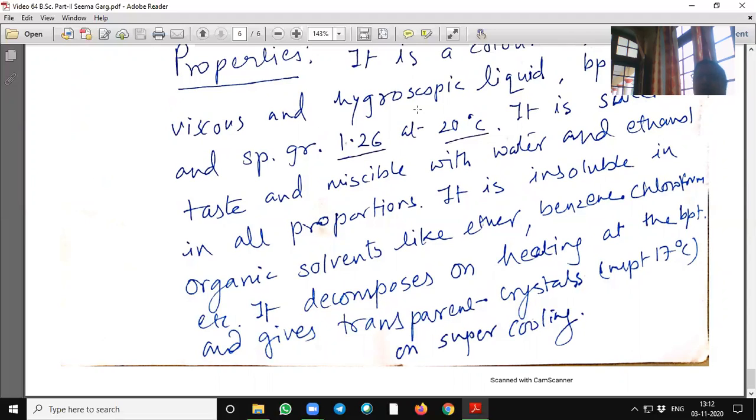It decomposes on heating at the boiling point and gives transparent crystals of melting point 17 degrees centigrade on supercooling.